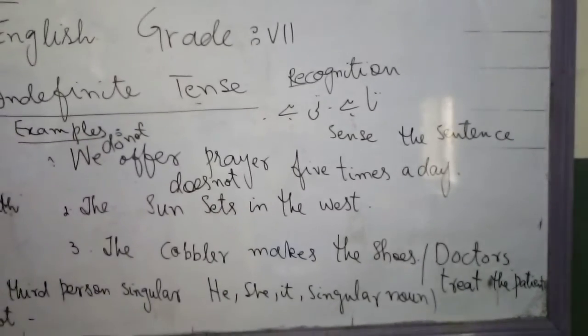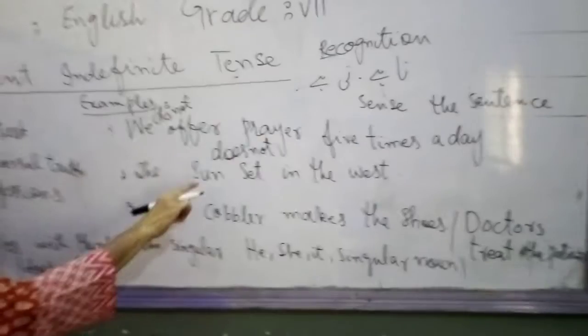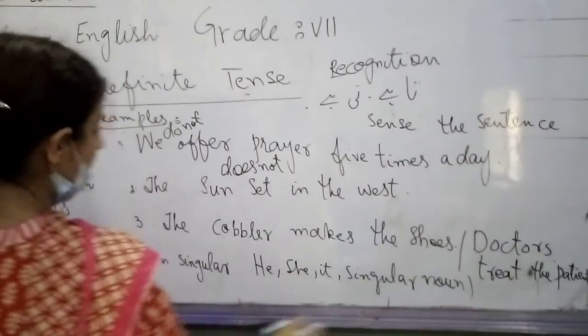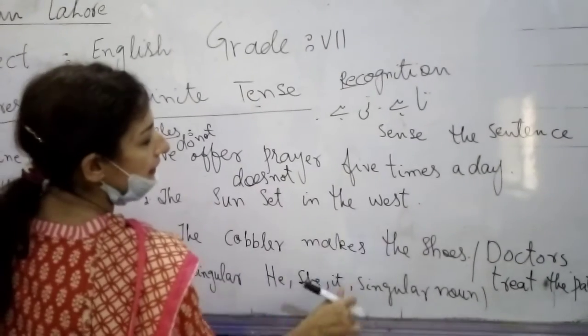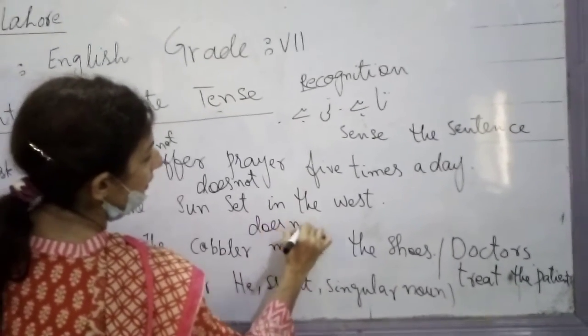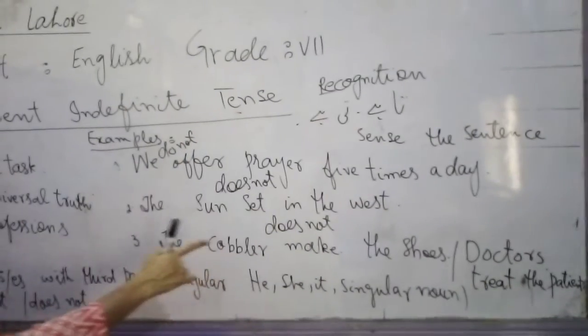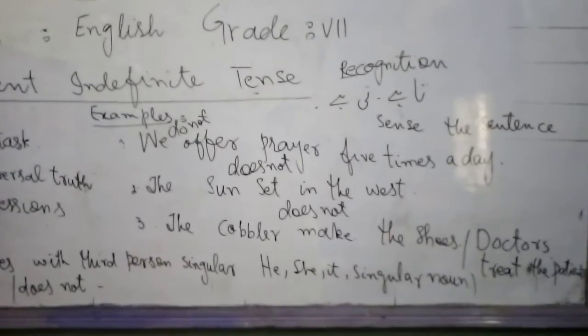In this sentence, we will remove the s here. In this way, the cobbler makes the shoes. We will cut the s here and we will use does not here. In this way, we will make the negative sentences. Negative sentences are in the present indefinite tense.